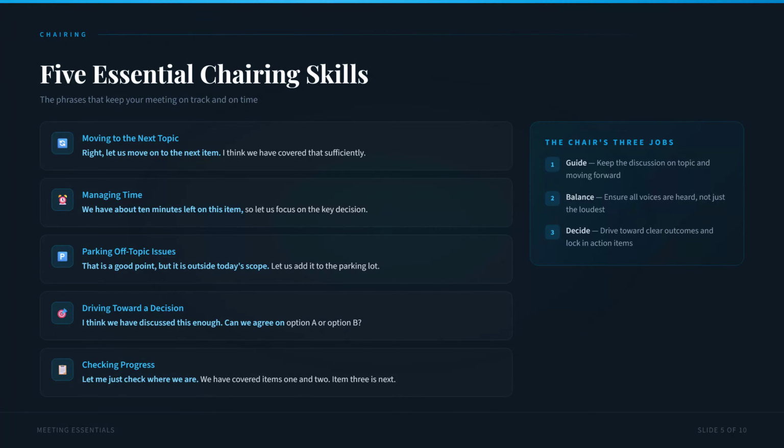This acknowledges the contribution while keeping the meeting focused. Fourth, driving toward a decision. Say, I think we have discussed this enough. Can we agree on option A or option B? Meetings without decisions are just conversations.